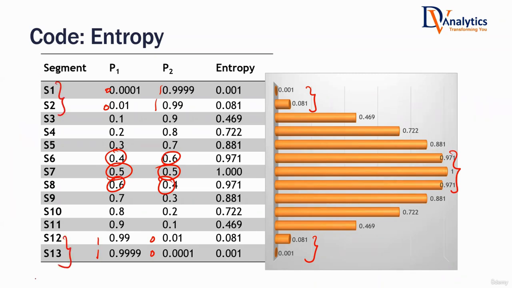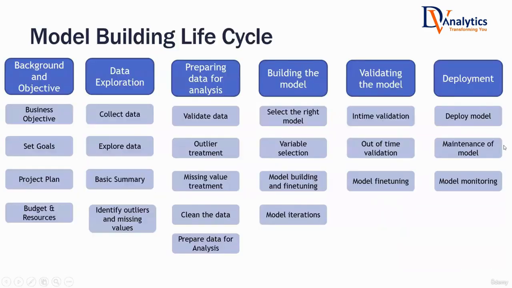Once again, what kind of segments are beneficial for us? S1, S2, S12, S13, or S6, S7, S8? S1, S2, isn't it? Those are the segments that are very much beneficial for us because we can take the decision easily in those subsets or segments. Okay. All right.